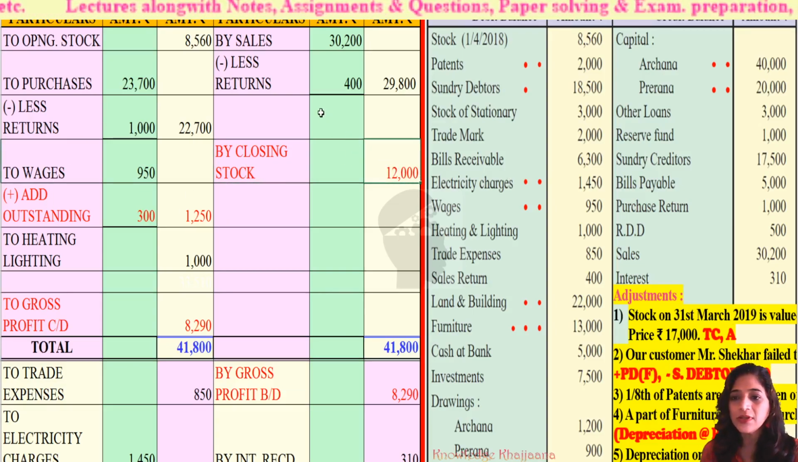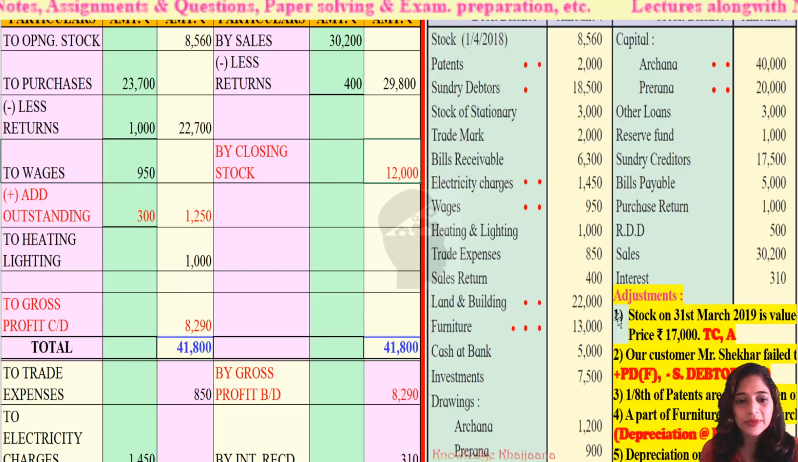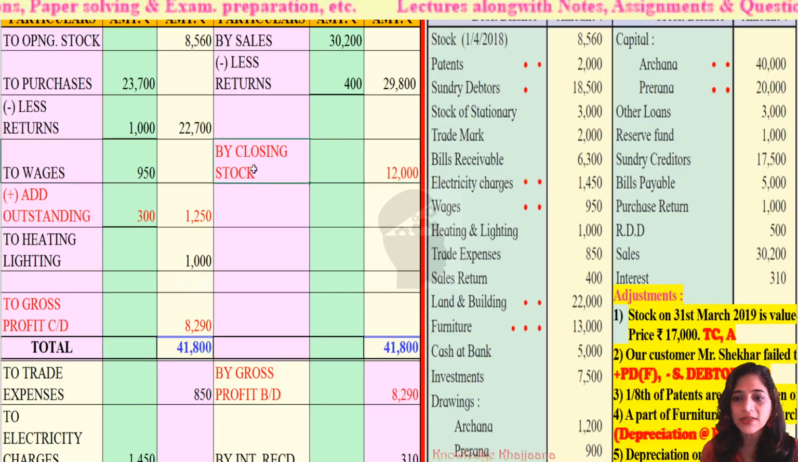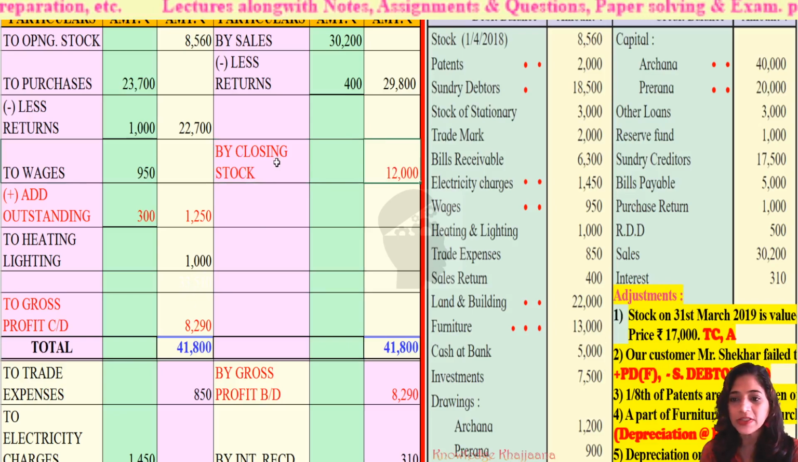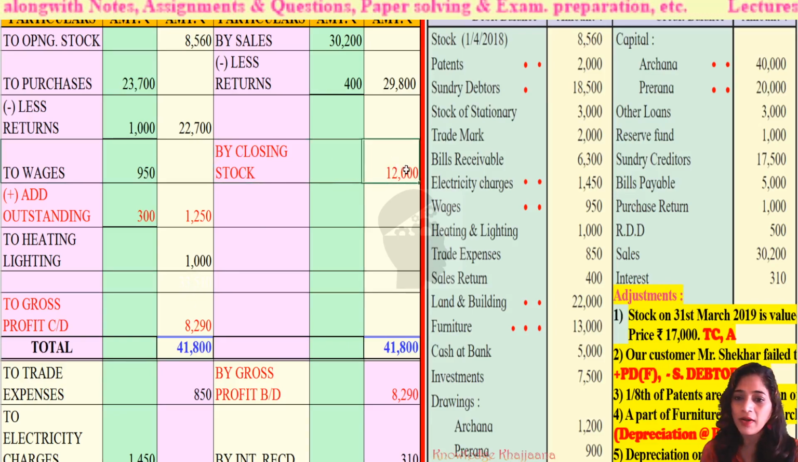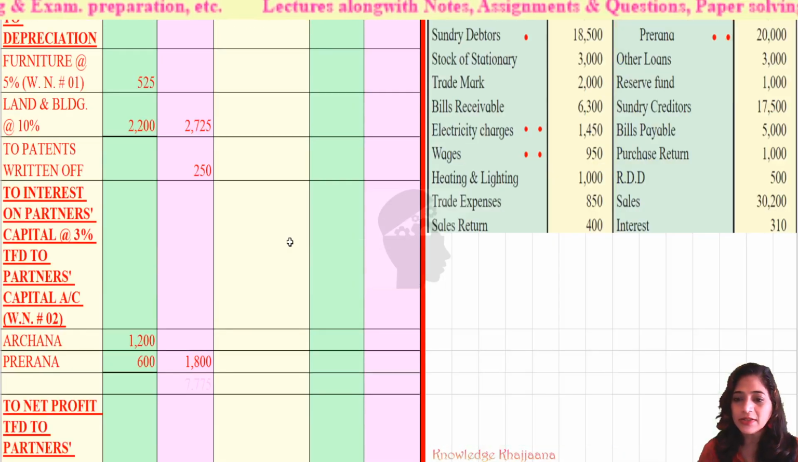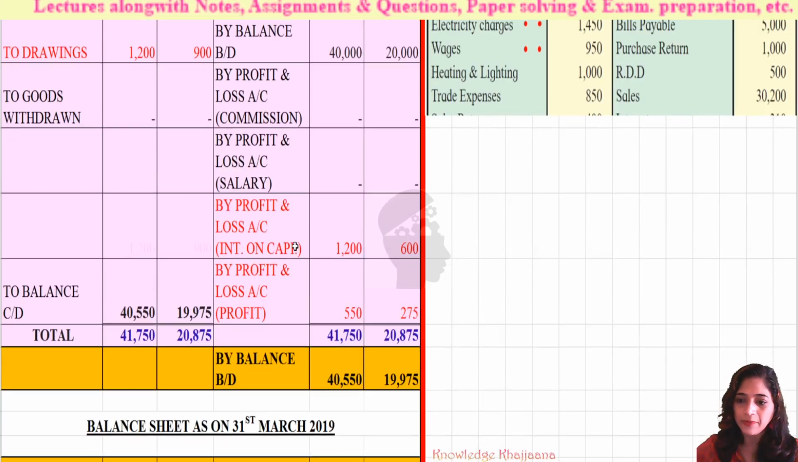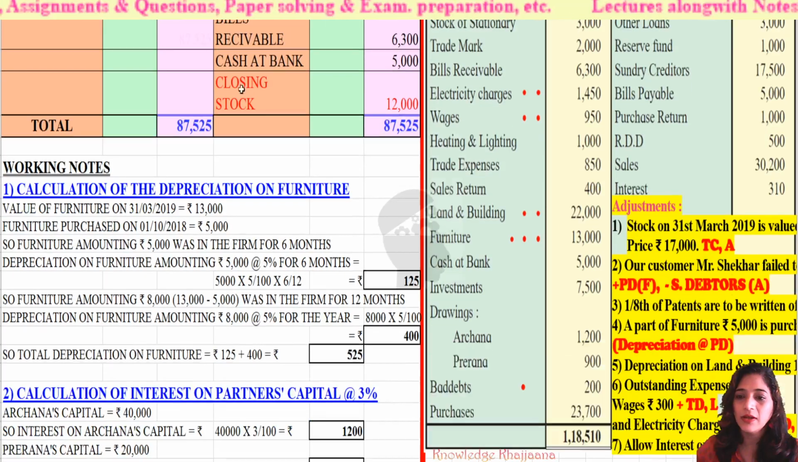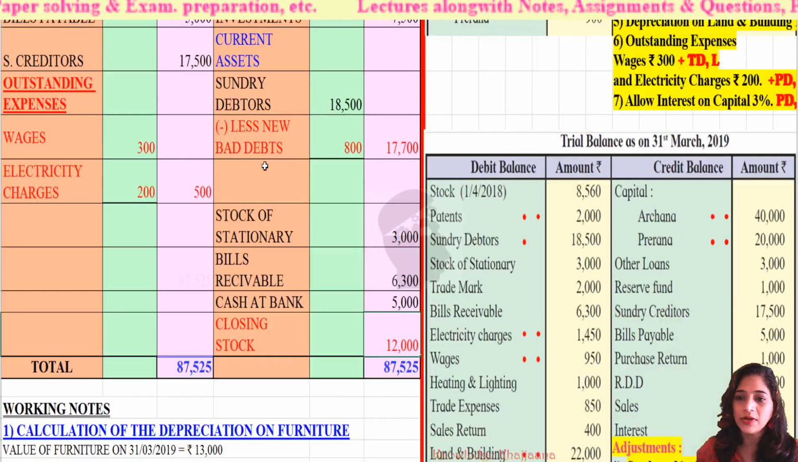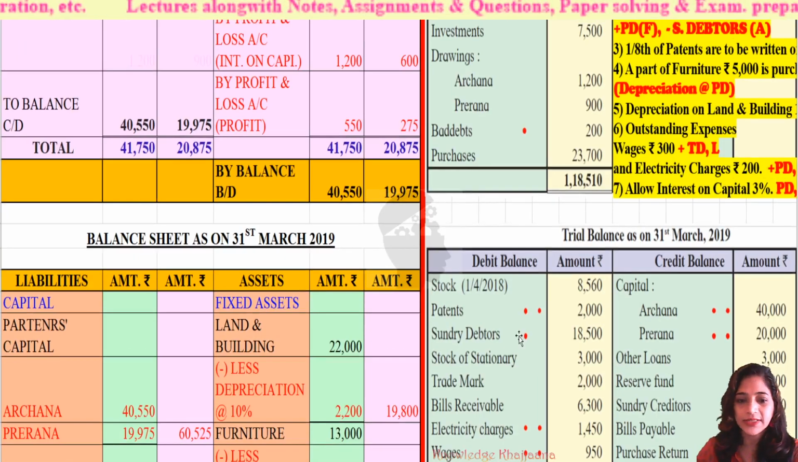Now you must have seen while recording the items given in the adjustment, I have changed the color as red so that it would be easy for you to understand these are the items of adjustment. Okay, by closing stock rupees 12,000. Similarly, it is recorded at asset side. Okay, see, closing stock 12,000 under balance sheet asset side.